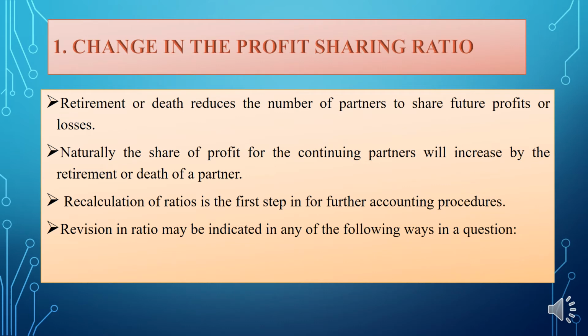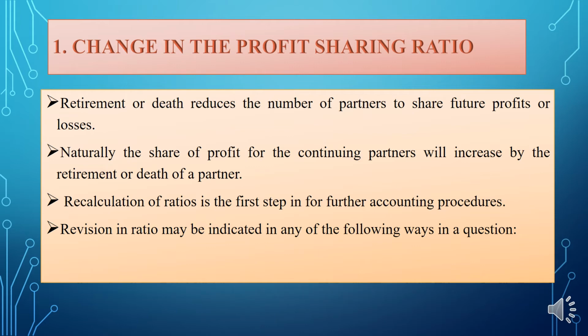So first one, change in the profit sharing ratio. We know that if a partner retires, or if a partner dies due to some unexpected thing, it reduces the number of partners to share the future profit and losses. Okay, so naturally, what will happen?